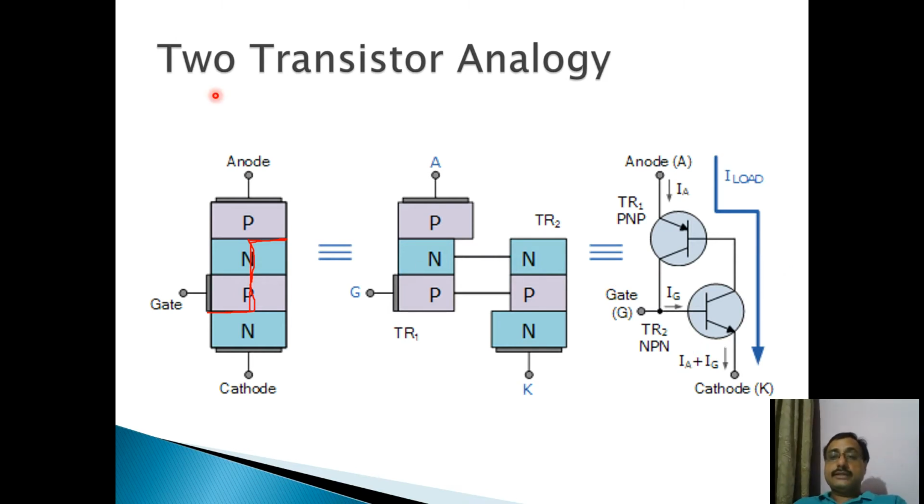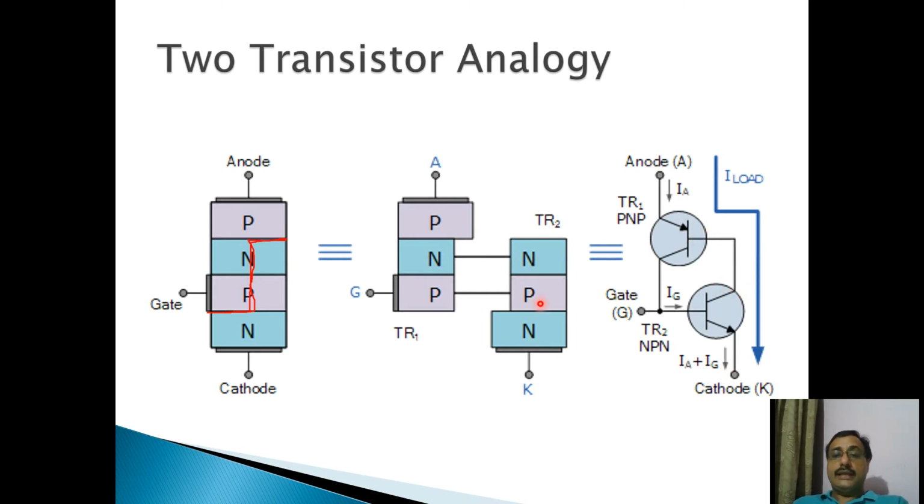One is a PNP transistor and the other is an NPN transistor. Now you can see the base of this PNP transistor is connected to the collector of this NPN transistor. The anode and cathode terminals are the emitters. So this is the base terminal of PNP and this is the collector terminal of NPN. So the base of PNP is connected to the collector of the NPN transistor.